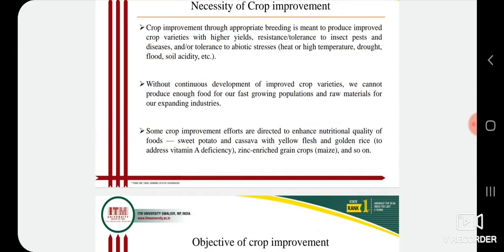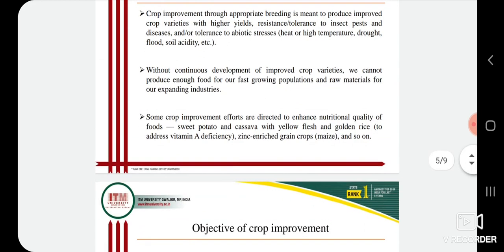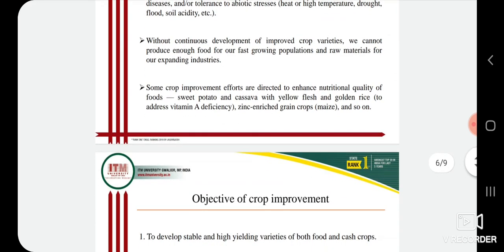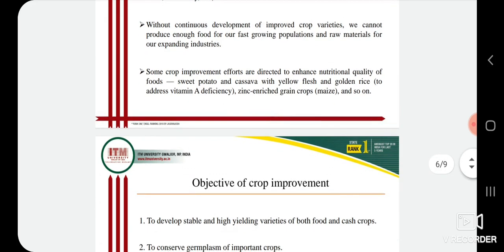It is not possible to improve crop varieties without continuous development. Some crop improvement efforts are directed to enhance the nutritional quality of foods. Some examples given here: sweet potato and cassava with yellow flesh, and golden rice. I think you have heard the name of golden rice, which addresses vitamin A deficiency.